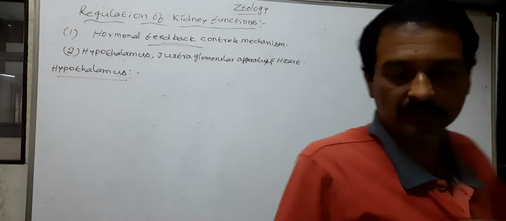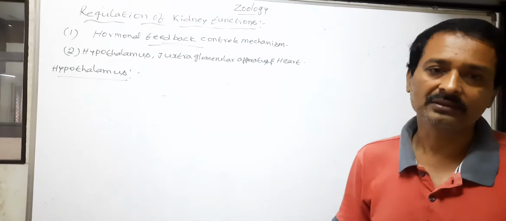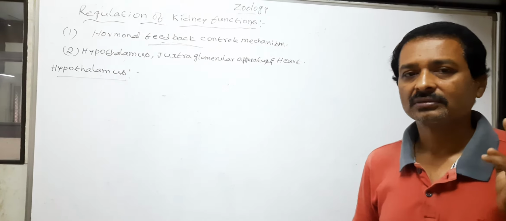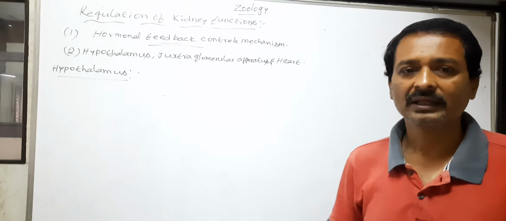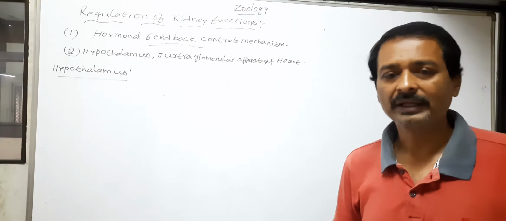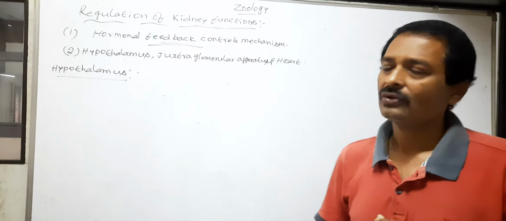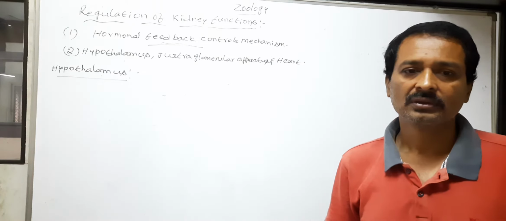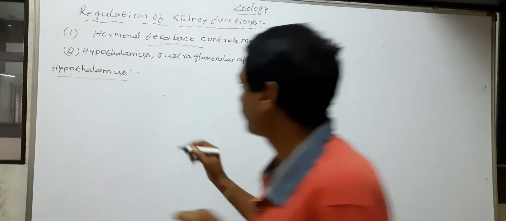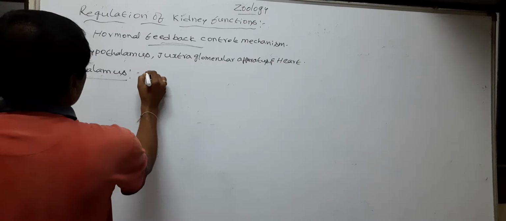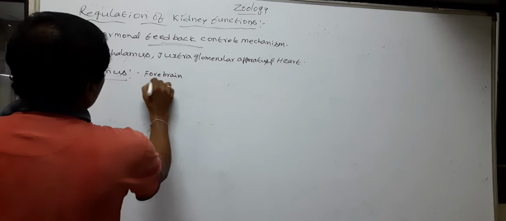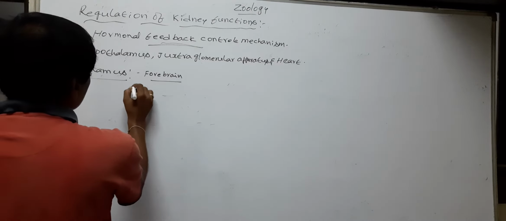Hypothalamus is a part of the brain. Our brain divides into three main regions: forebrain, midbrain and hindbrain.